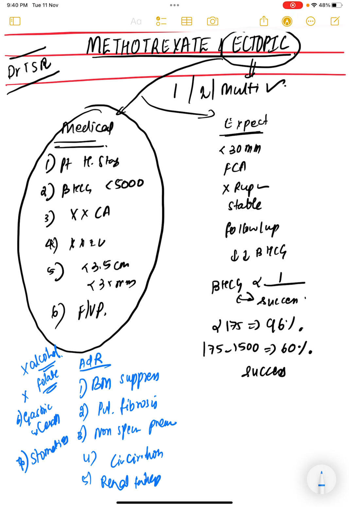So the contraindications are if the patient is hemodynamically unstable, there is intrauterine pregnancy, she is breastfeeding, she is unable to follow up, or she is having liver diseases, or because of bone marrow suppression, blood dyscrasias, or any active pulmonary disease, tuberculosis patient with ectopic, and immunodeficient, HIV patient with ectopic, then you have to think before giving methotrexate. Okay, the main things are bone marrow suppression and pulmonary fibrosis.